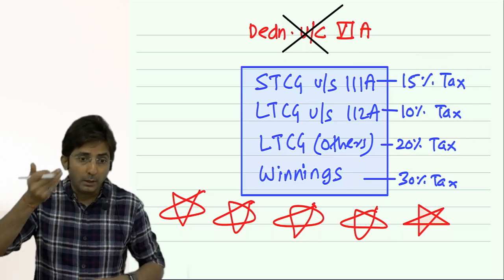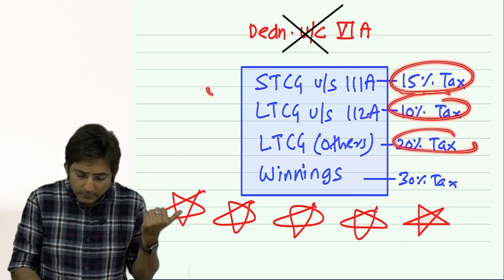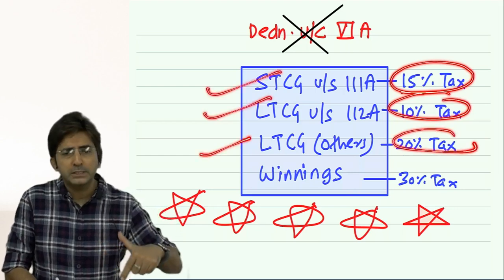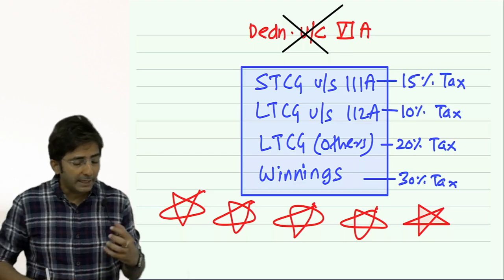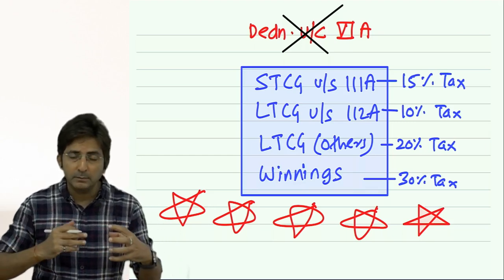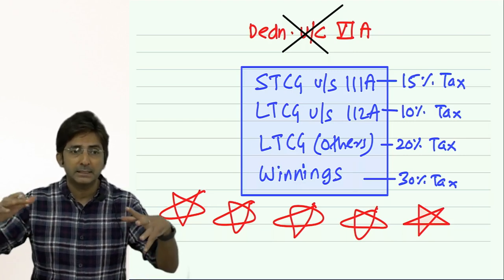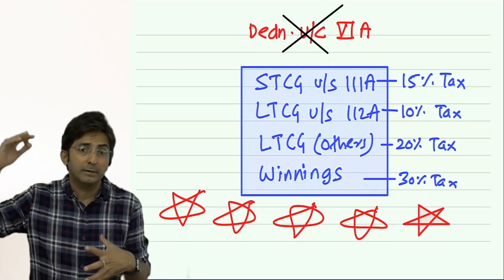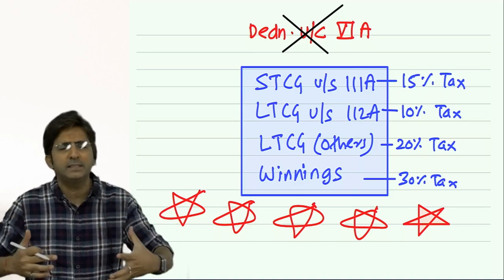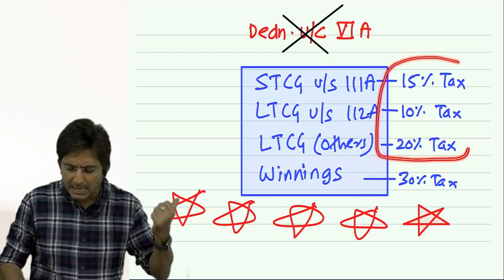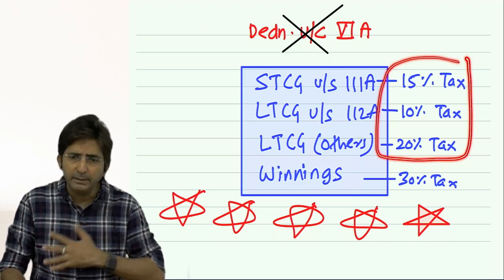Yes, a doubt will come. But sir, why is the tax rate low on these three incomes? That I told you yesterday. This reason I will be able to explain in capital gains only. Right now I cannot explain. There is a connection with the securities transaction tax. There is something called securities transaction tax in India. So some explanation of that I need to give. Then only I can convince you why these three incomes are taxed at a concessional rate. So the reason I will give in the chapter of capital gains.